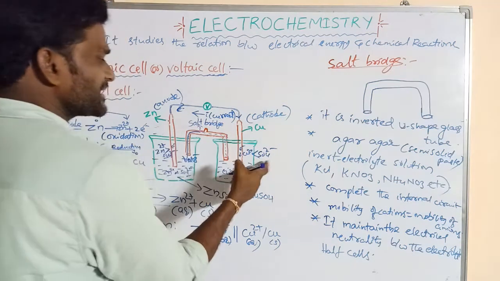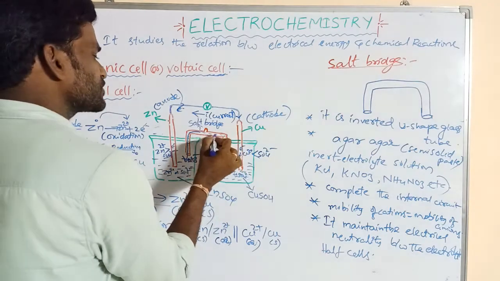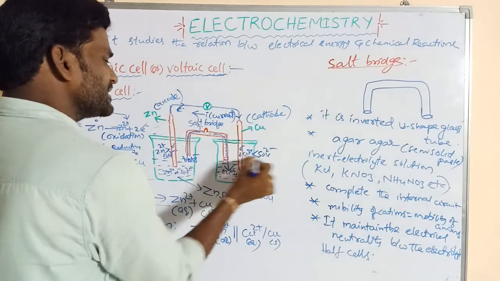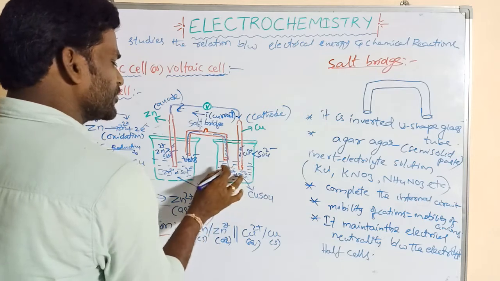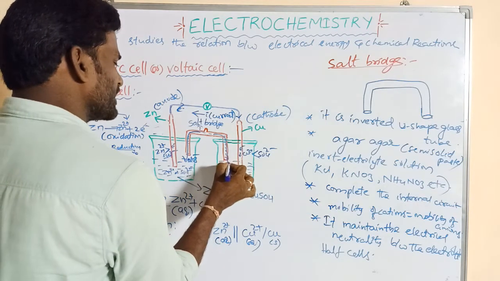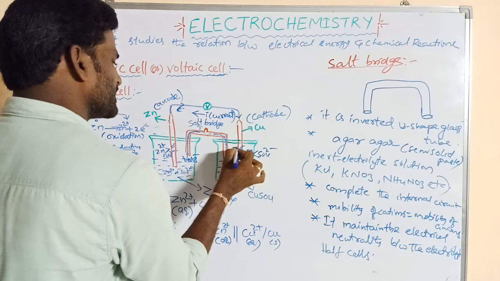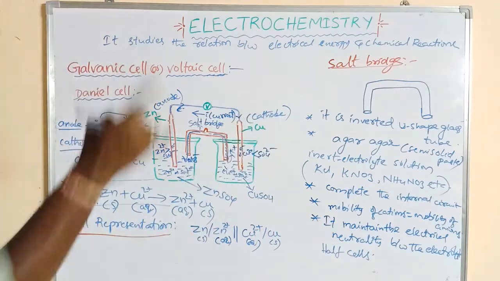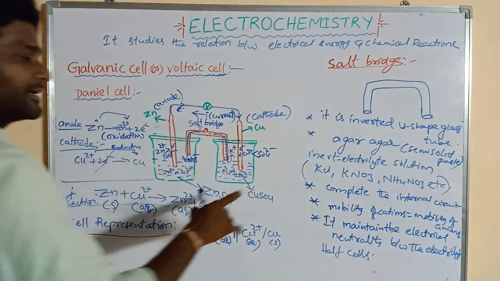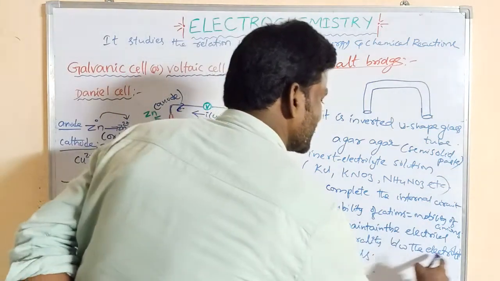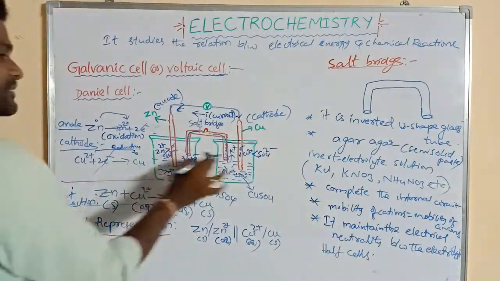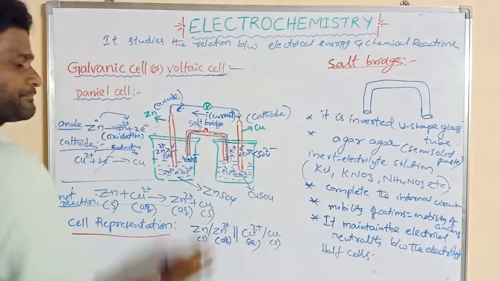And on the other side, negative ions are more. So these more negative ions are neutralized by K+ positive ions. So that is important. So it maintains the electrical neutrality between the electrolytes.